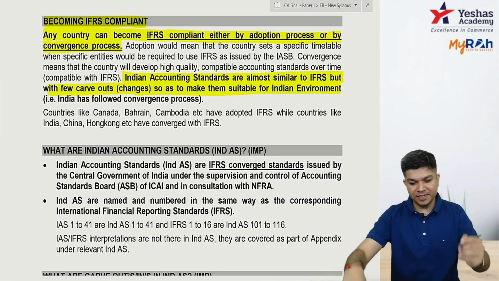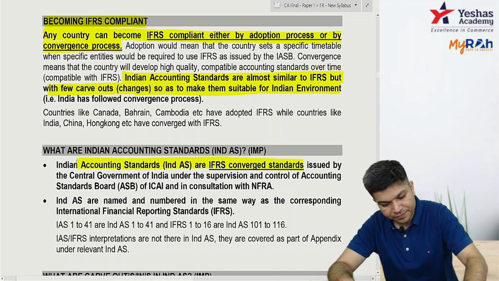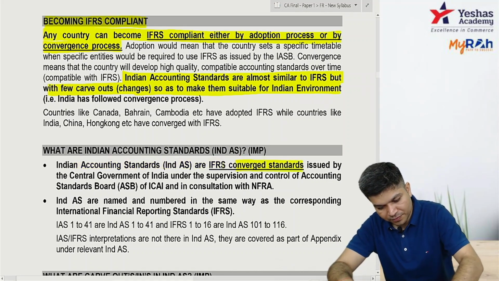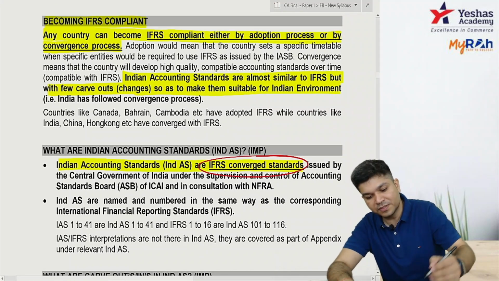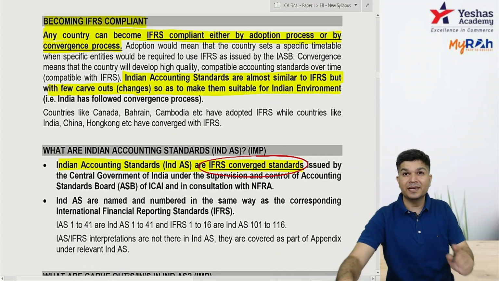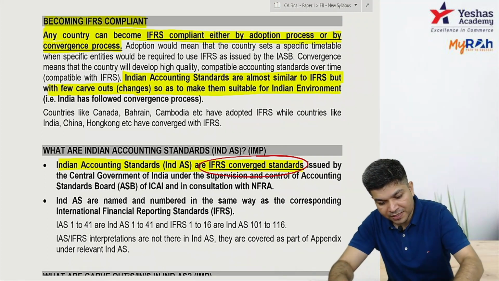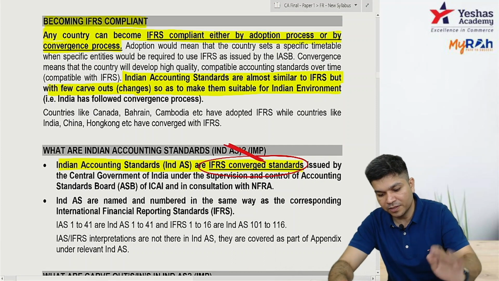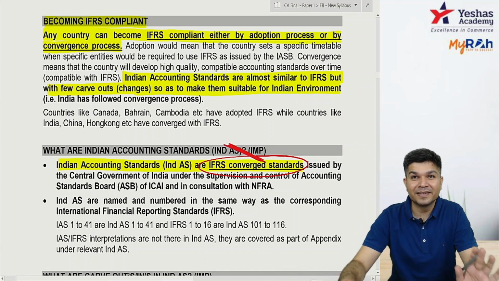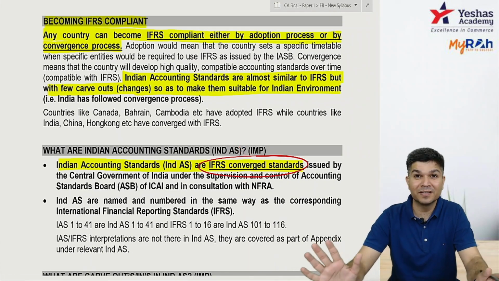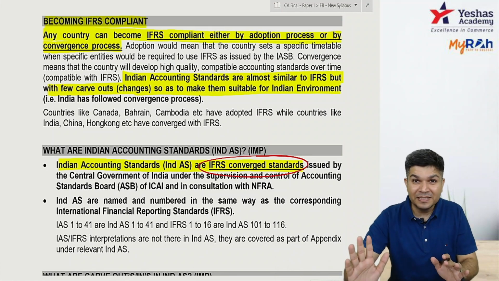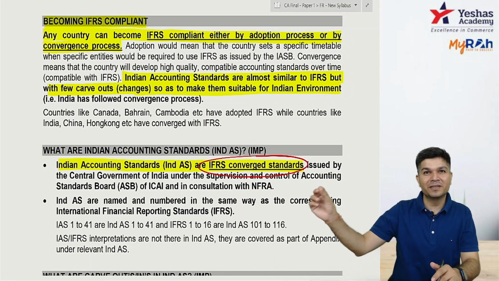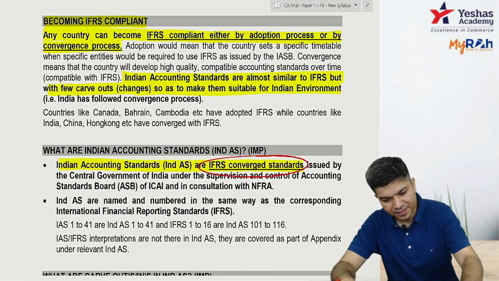So see the definition of IND AS. IND AS are what? IND AS are IFRS converged standards. Anything which is important will be marked as important in your material. I repeat, anything which is important will already be marked as important, so you don't have to search here and there for which topic is important. Everything will be highlighted. If any sum is important, in the sum also it will be written that this is important.